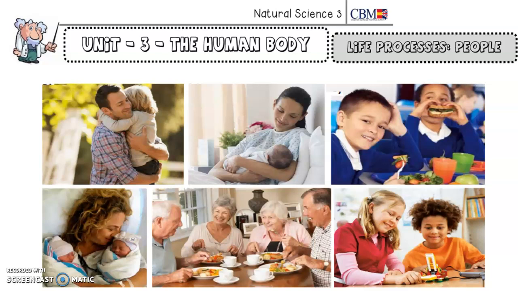Then we can see two children having lunch. So this is what? This is nutrition. Very good. And then a mother with two babies. It's reproduction. Very good. Then we can see 4 people having lunch. This is nutrition. Perfect. And finally, we can see 2 children playing games. So this is nutrition? No. Reproduction? No. Interaction.